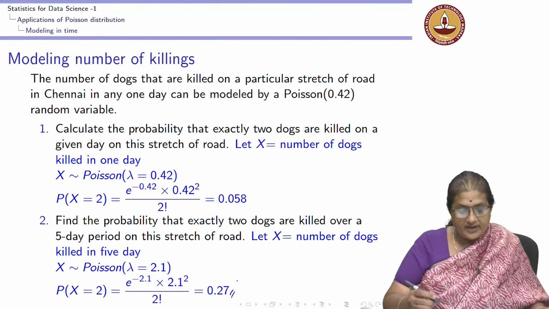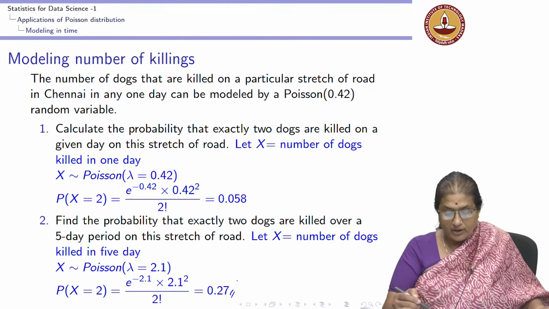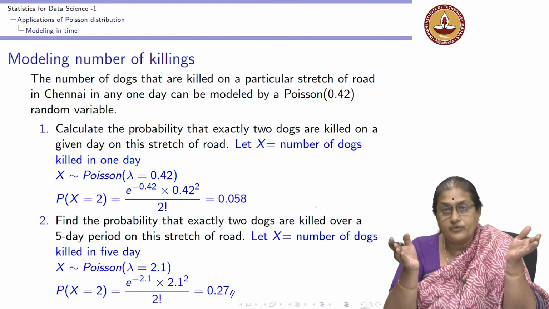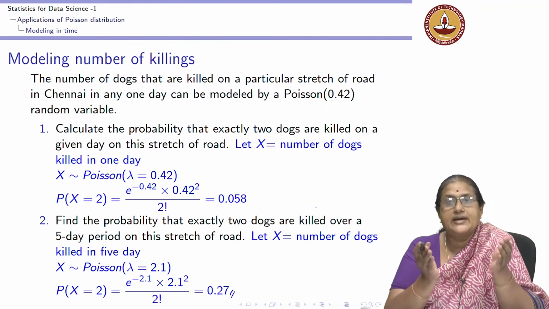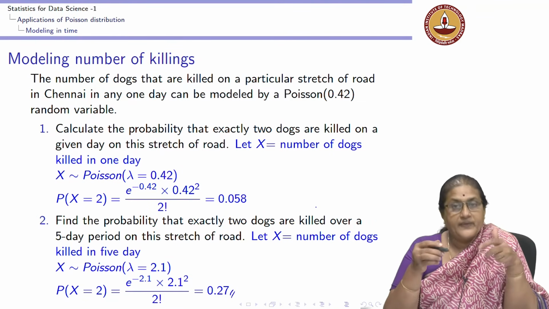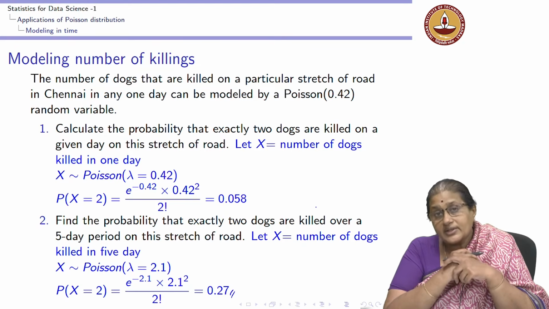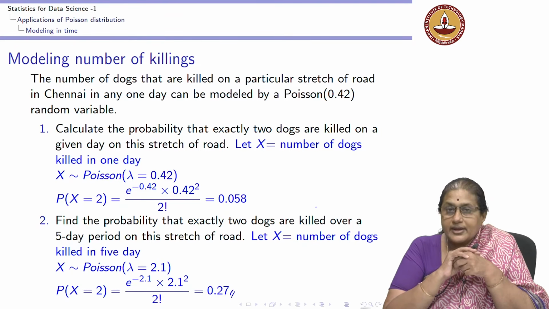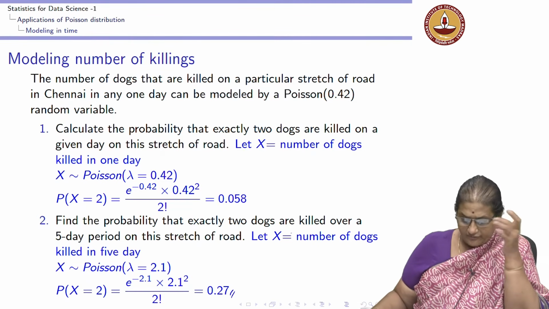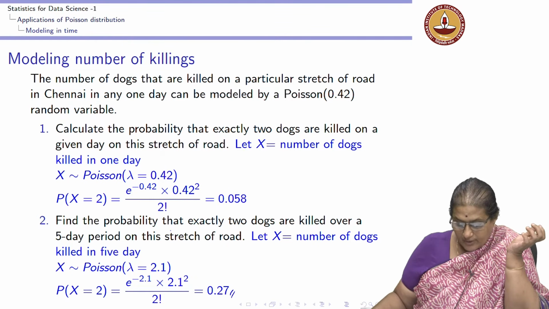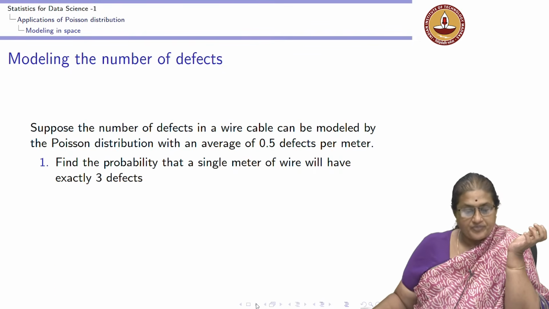It's quite evident that the probability of 2 dogs killed over a 5-day period is going to be higher than the probability of 2 dogs killed in a 1-day period. But for both the cases, we are modeling it as a Poisson distribution. Now, let us look at a few examples where we are modeling it over space.